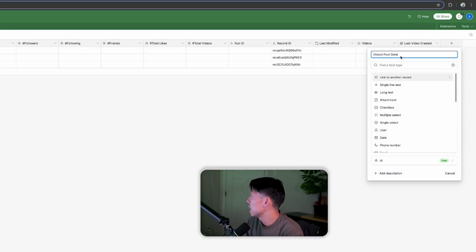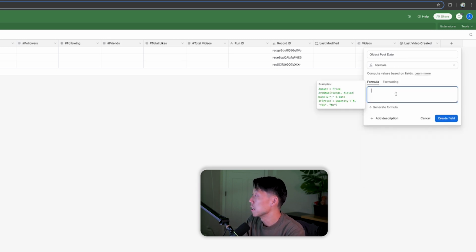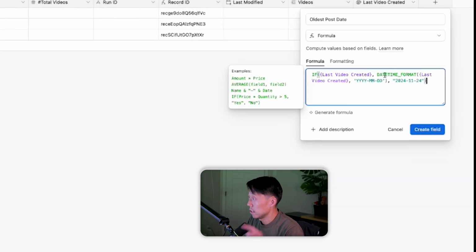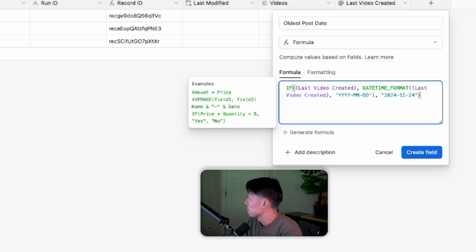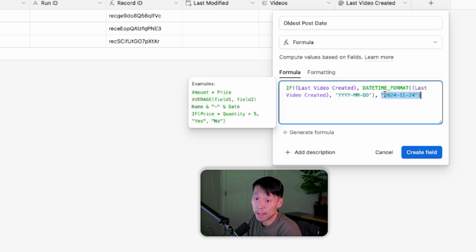So oldest post date, I'm actually going to create this as a formula, and you can just enter this here. I just copy pasted this formula from my demo. Basically what it's doing is looking to see if there is a date already in the last video created rollup that we just made. If we already have a video, use that as the date to determine how far back I should look. If there's no date, then use this hard-coded date that we entered here.